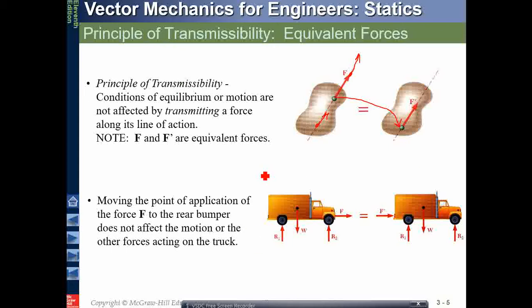Further, like for example, this is the same truck. We have these people pulling the truck, so we have a force here. This force is equal and opposite if we extend this line of action on the backward side and apply the force here. So the effect produced by this is almost the same.